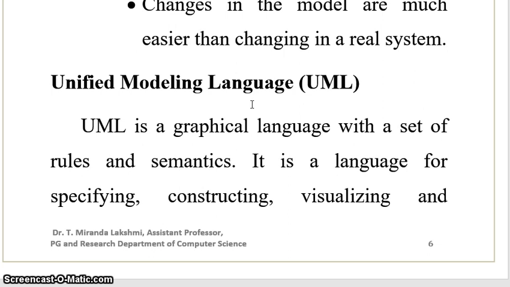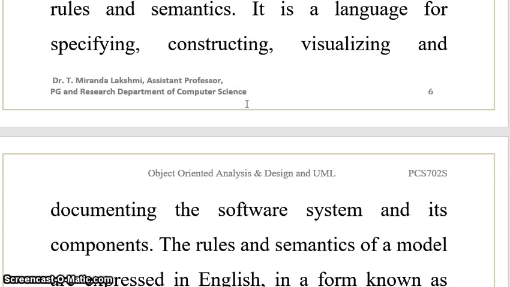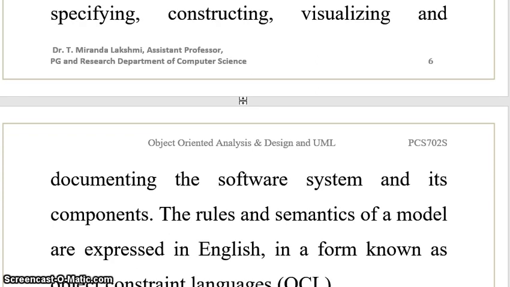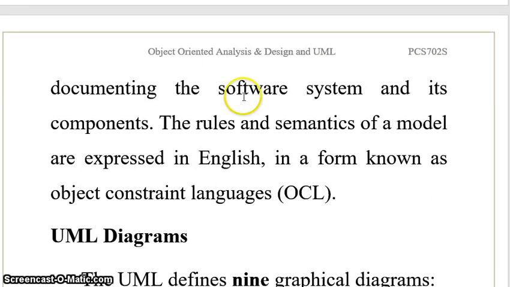It is a graphical language with a set of rules and semantics. It is a language for specifying, constructing, visualizing and documenting the software system and its components. The rules and semantics of a model are expressed in simple English called object constraint language.